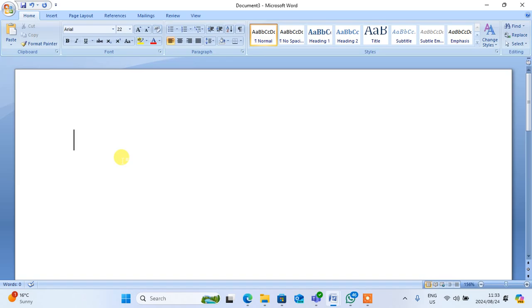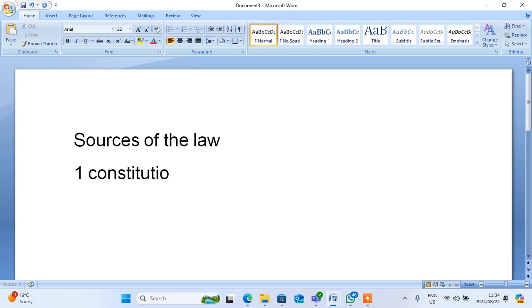When you do research, you must know that we always follow the sources of the law. Number 1, we have the Constitution. Number 2, we have a statute.